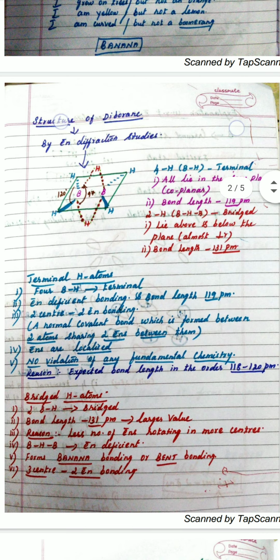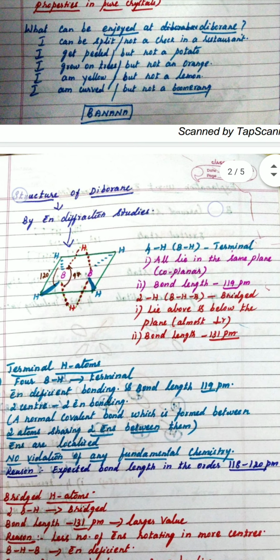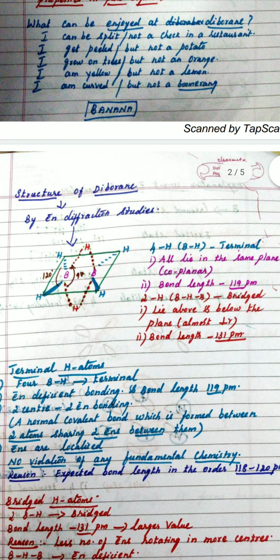Therefore, there are 4 terminal hydrogens attached to 2 boron atoms. So each boron is attached to 2 each. Totally there are 4 hydrogens which are terminal hydrogens attached to boron. Then the formula, you all know, is B2H6. It can't be written as BH3, it is written as B2H6. That's why it is called diborane. So it is B2H6. There are 6 hydrogen atoms.